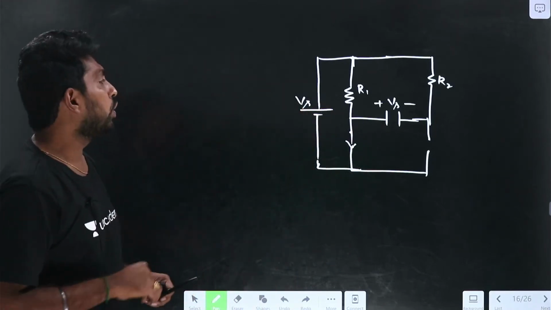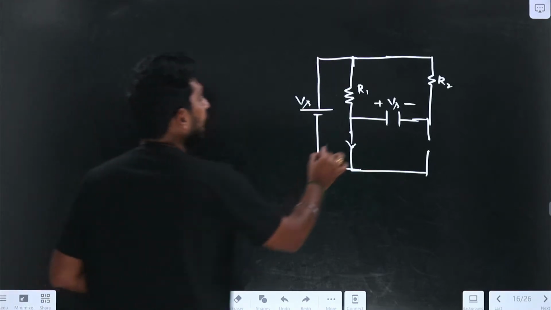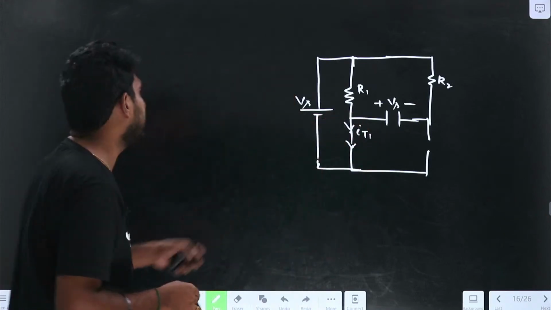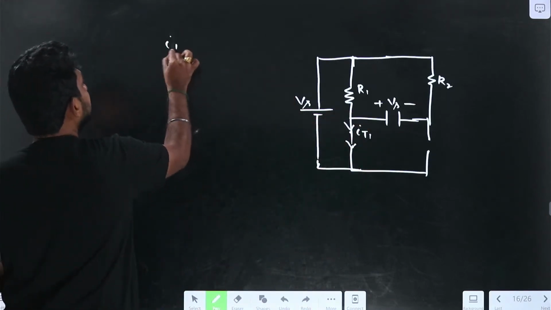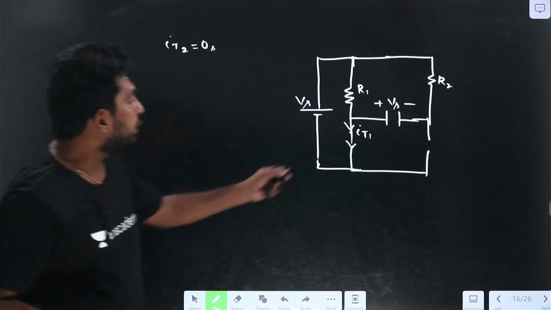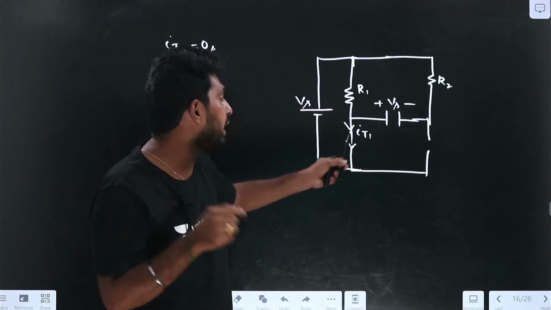So now what happens here? If you observe the circuit, let me find the IT1 first. What is the value of IT1? IT2 equals 0, because thyristor 2 is in off condition. So if T1 is in on condition, how can I find the IT1?